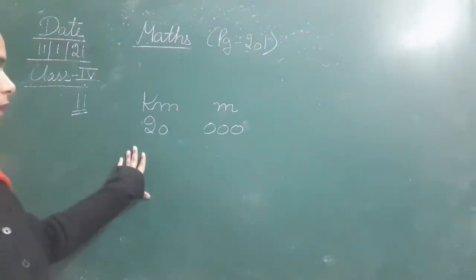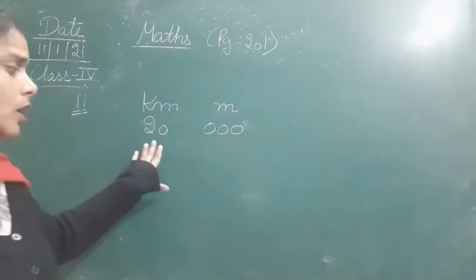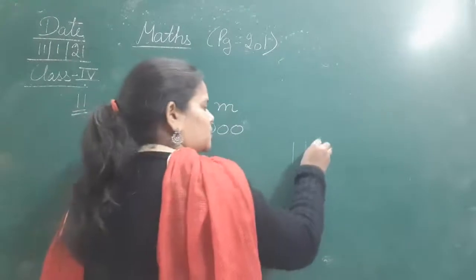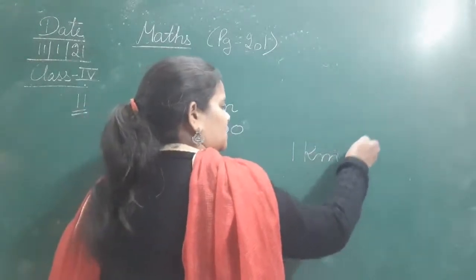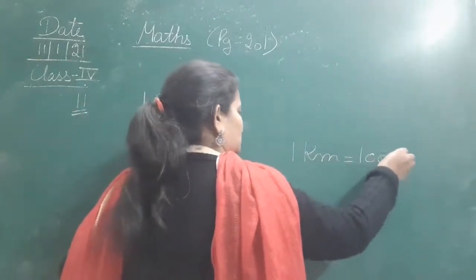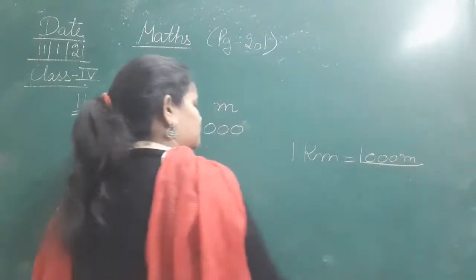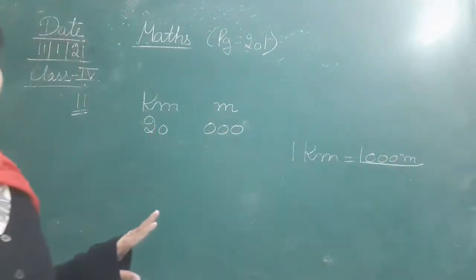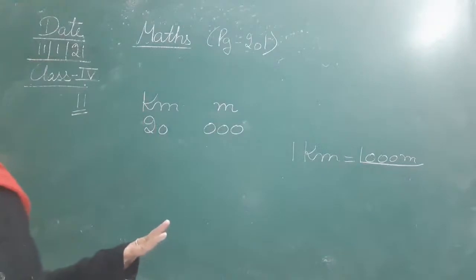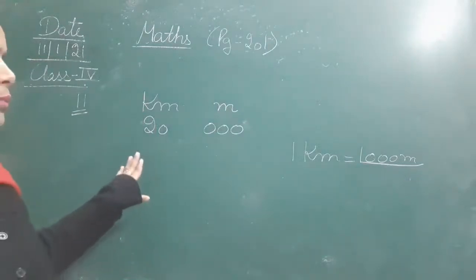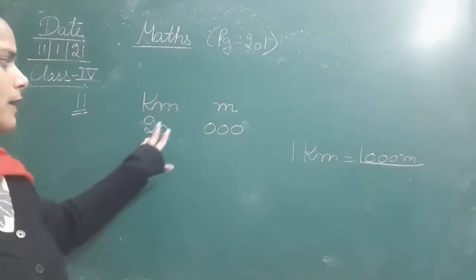Okay, तो देखिए 1 kilometer is equal to 1000 meters.